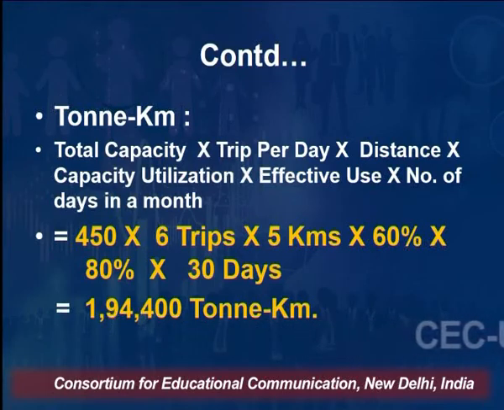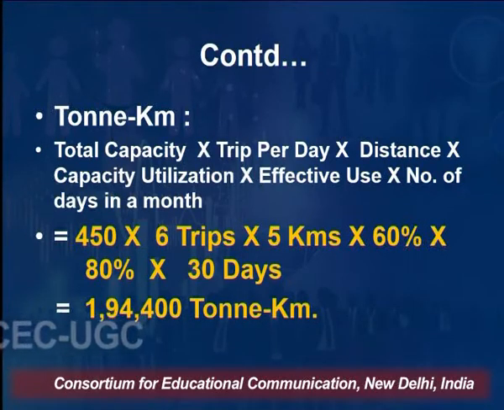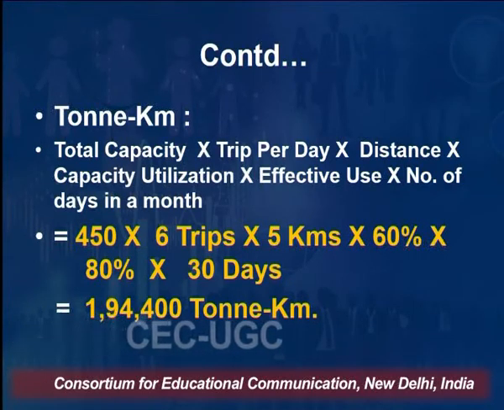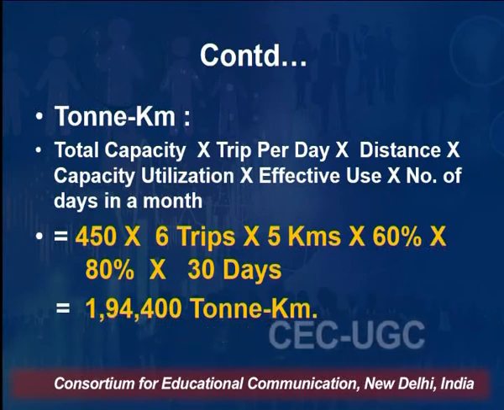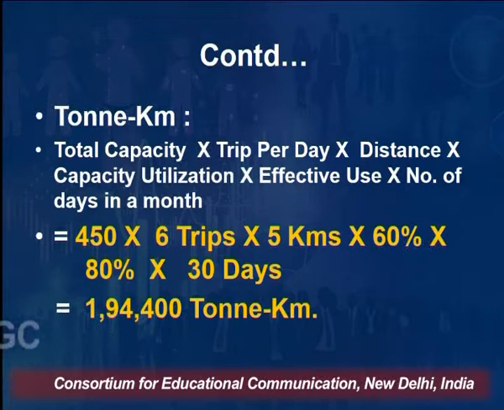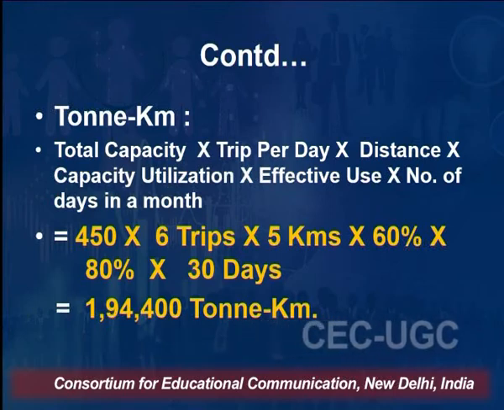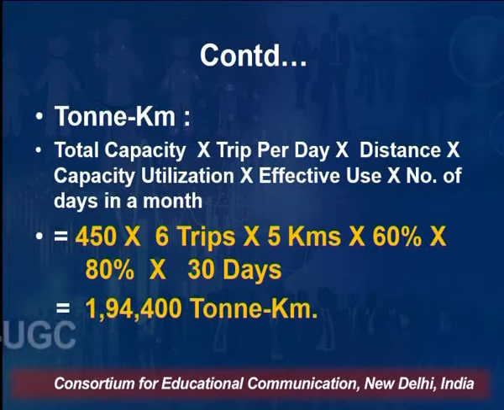It is giving me not only the tons of garbage we have removed effectively, but also the kilometers you have covered, because in every trip those vehicles are traveling for 5 kilometers. So if I only tell you that 450 ton is the capacity, and they are making 6 trips, into 60% into 80% into 30 days, I can only come to know the total quantity of garbage that they have removed.